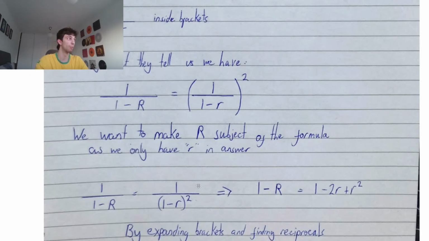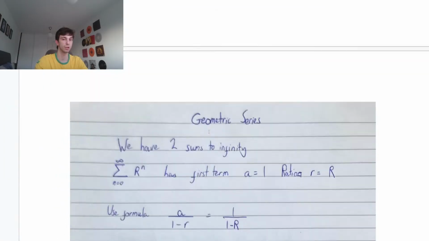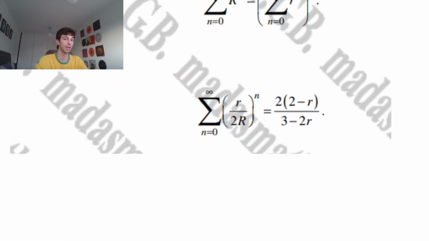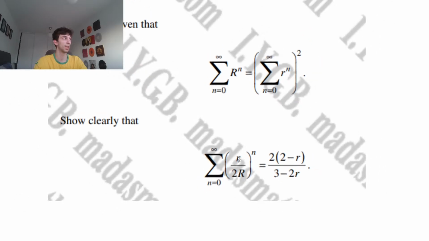We can find the reciprocal of both sides here. Quickly, guys, the reason we're trying to rearrange this is because looking at our answer, we have to show clearly that the summation from n equals 0 to infinity of r over 2r to the n equals 2 times 2 minus r over 3 minus 2r. Everything is in terms of r. We don't have any big R's. So using this information, we're going to have to rearrange to make big R the subject of the formula, so we can plug in little r into this equation here. Okay? Nothing scary, guys. Nothing scary when you see the summation. This is very friendly. It's all sum to infinities. Realistically, this would be one part of the question, but let's just go through it.